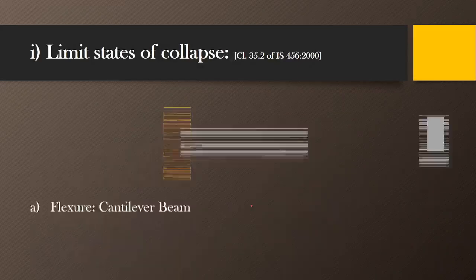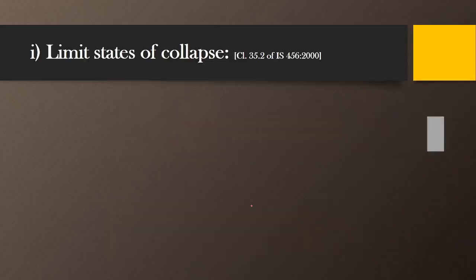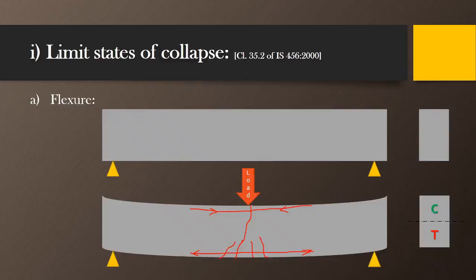So you can see one more example: this is a cantilever beam. As previously, we have seen that when the beam is simply supported and the load is acting at the center, the beam is deflected as shown in the figure, and compression and tension are formed in the top and bottom portions of the section.